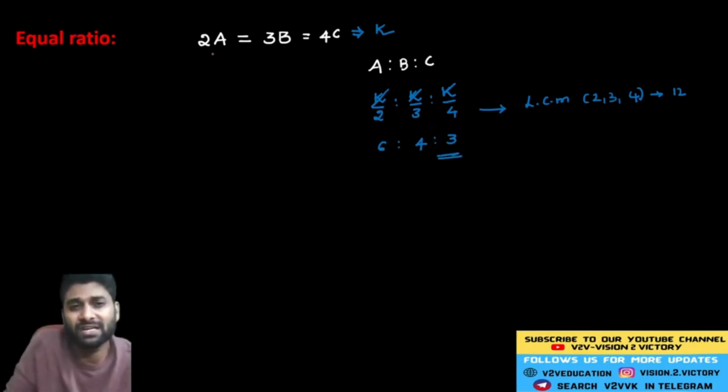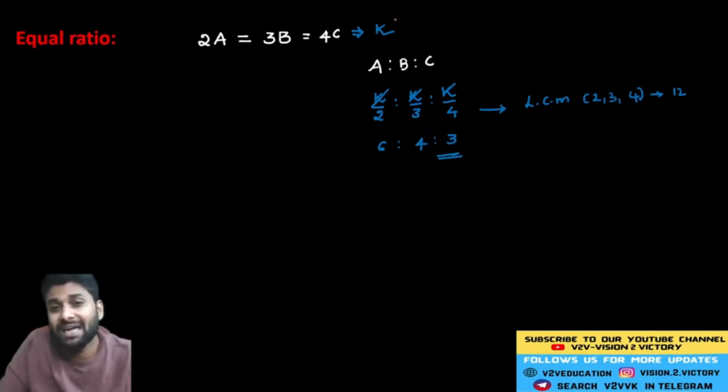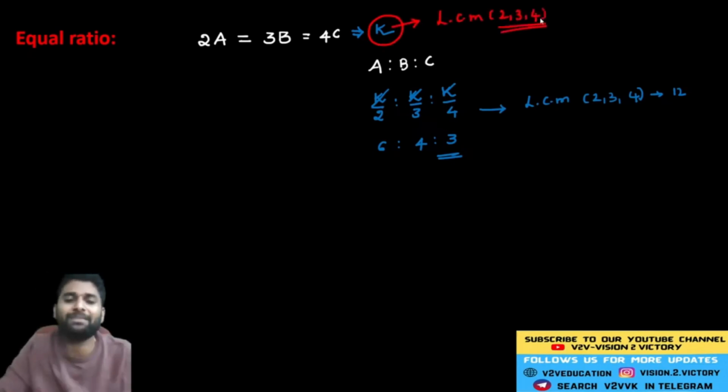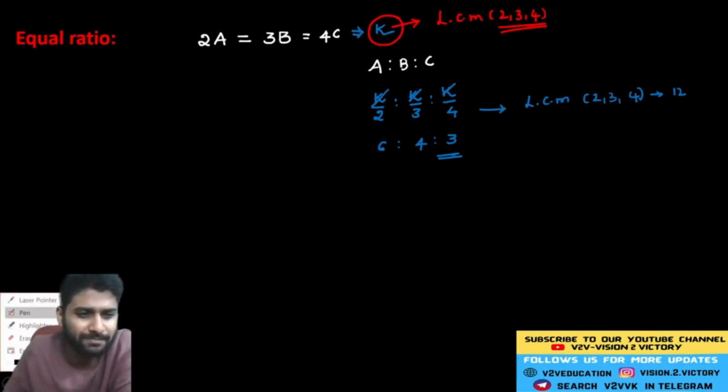If any question is related to 2A being exactly equal to 3 times B, 4 times C, irrespective of K, instead of K, consider the LCM of the given numbers. Then you can save your time. Just take a common multiple, then identify how many times it is in the given number. Let me tell you one example.